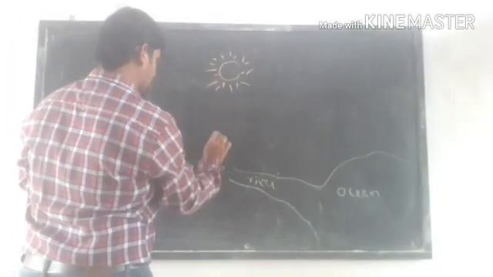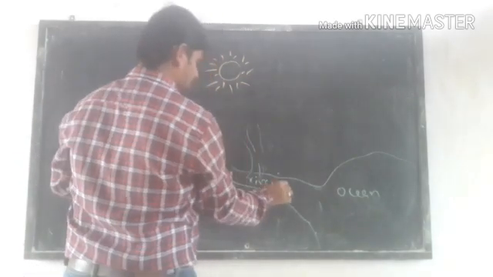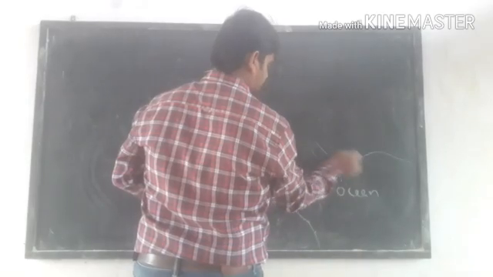How it evaporates we already know, right? The water slowly evaporates from the river as well as the pond and ocean.